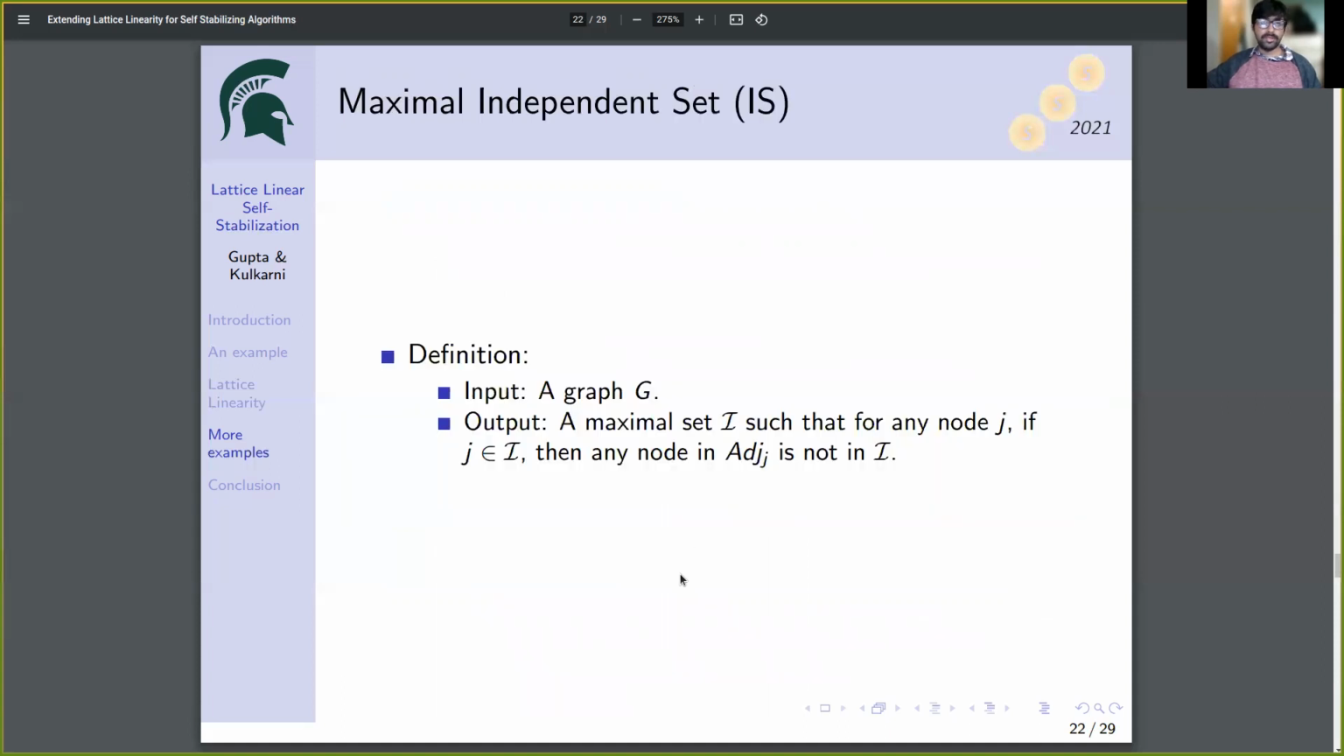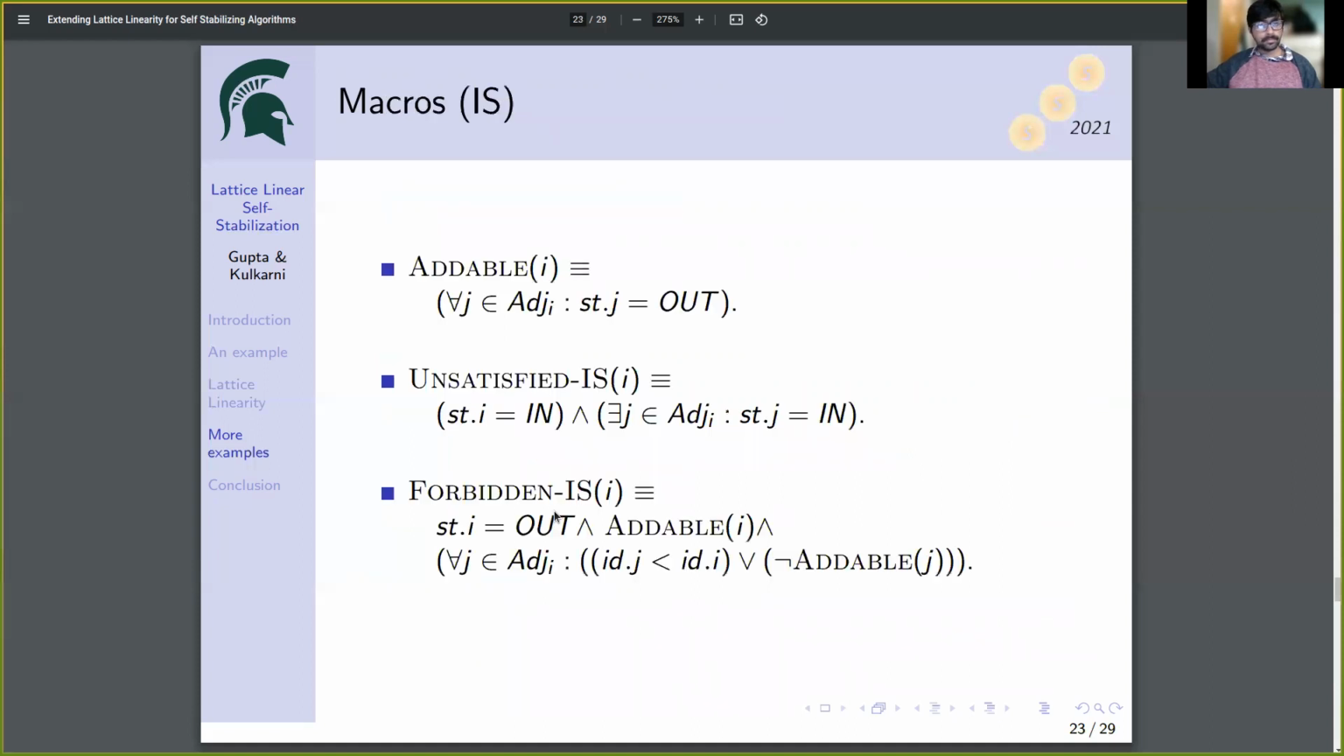We have also studied the maximal independent set problem. This problem is different than the other two problems. In the other problems, we have tried to compute a minimal set, whereas in this problem, we will compute a maximal set. And that is the reason that we have replaced the notion of a node being removable with the notion of a node being addable. A node i being addable is defined as follows. For every node j in the adjacency of i, the state of j should be out.